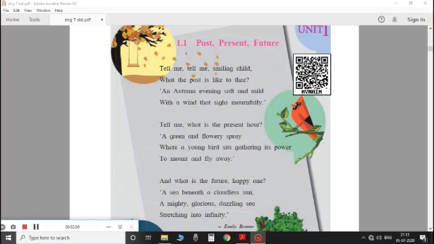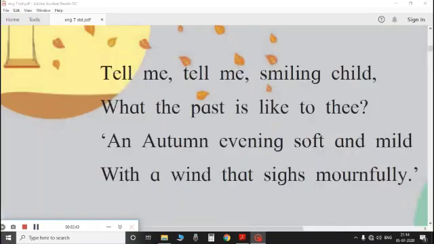Now let us see the meaning of each stanza. Tell me, smiling child, what the past is like to thee. Here, the poetess begins the poem by asking a child who is happy, and to show that, he is given the adjective smiling. So she asks the happy child what the past is like to thee. Now, thee is a new word. It is an old English word for the pronoun you. So she is asking what the past is like to you.